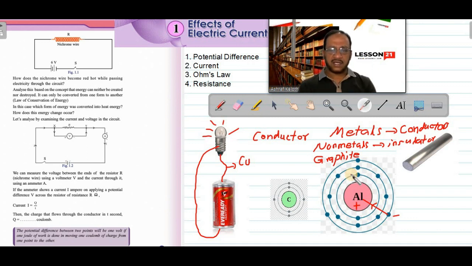So the valence electrons of all metals will not be revolving around the nucleus. They will come outside of the atom, they will be thrown out of the atom. All valence electrons are thrown out of the atom. These negative charge electrons are outside the atom. These electrons are called free electrons. So all metals have millions of free electrons.